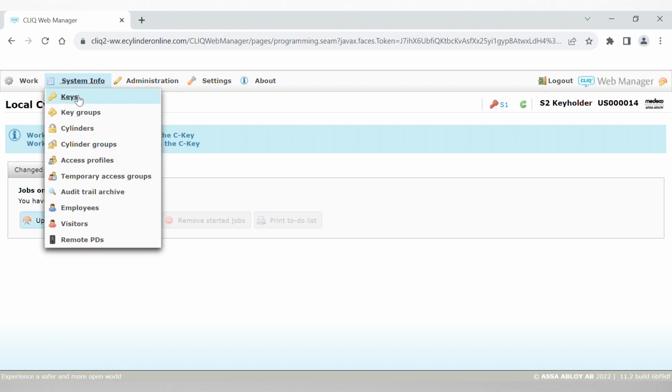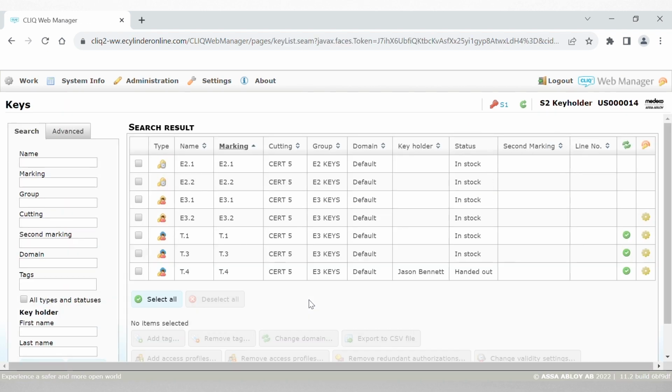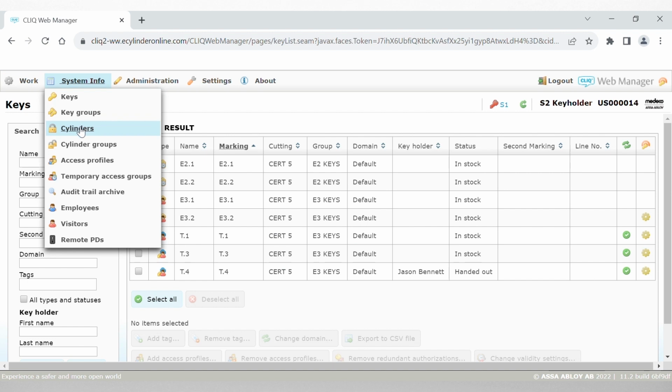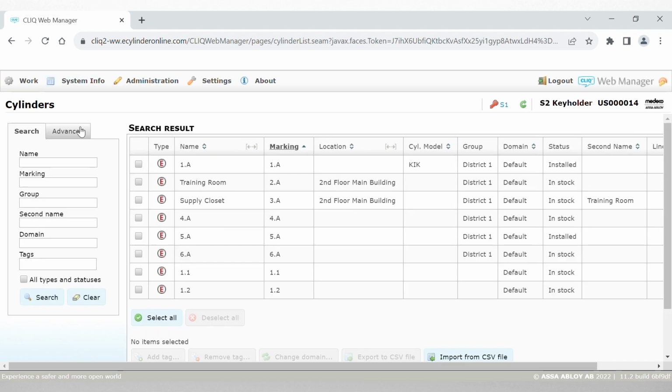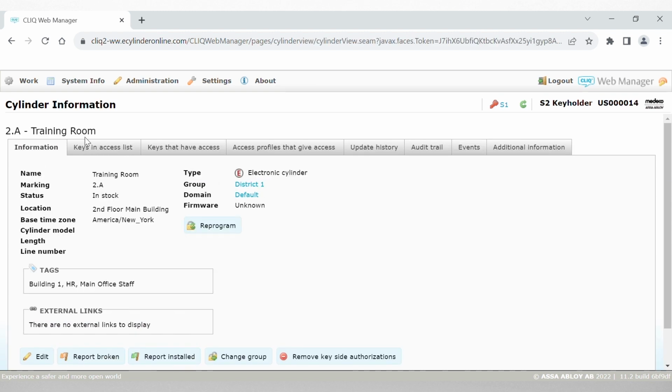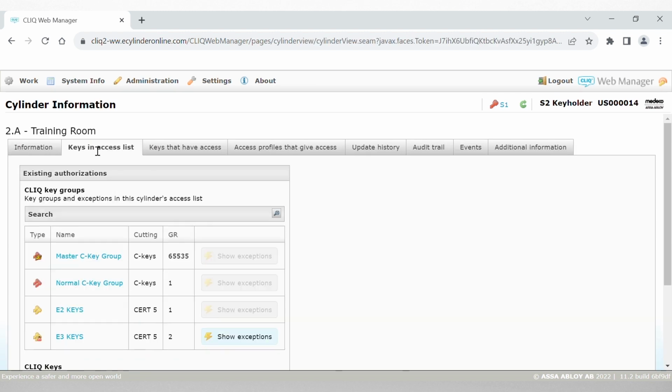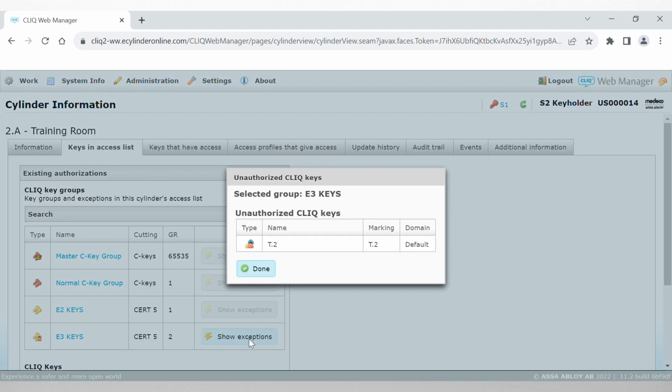Now, if we go into System Info and Keys, we can see that our user who reported their original key lost has been handed out a new key with all of the correct accesses, and we can go into the cylinders that we did the job for, look at the keys in the access list of the cylinder. We can see where there are exceptions now, and we can see the lost key has been unauthorized at this cylinder.